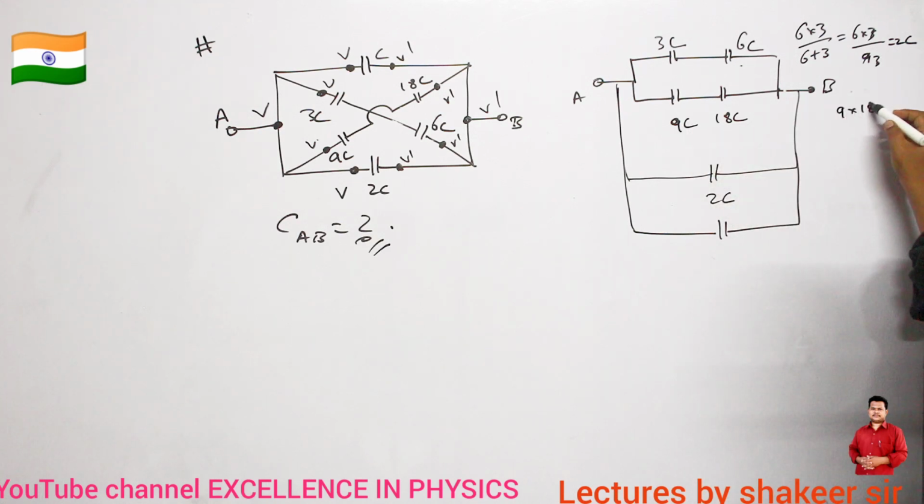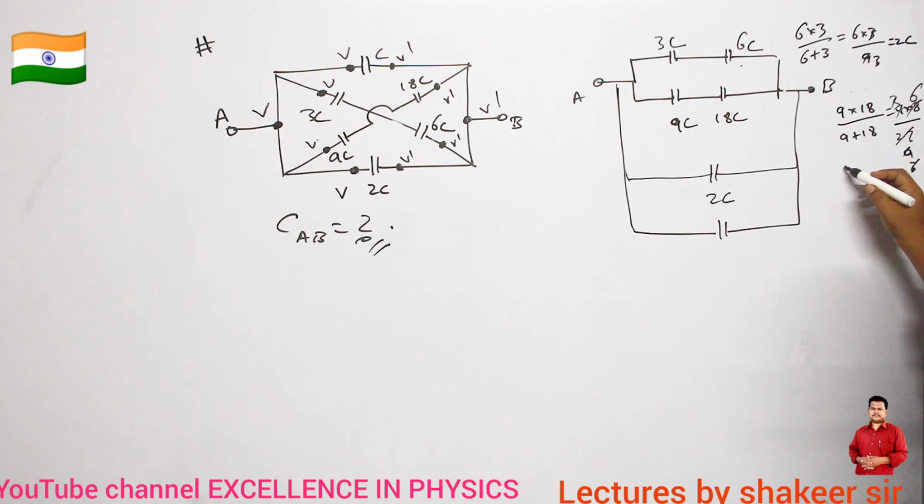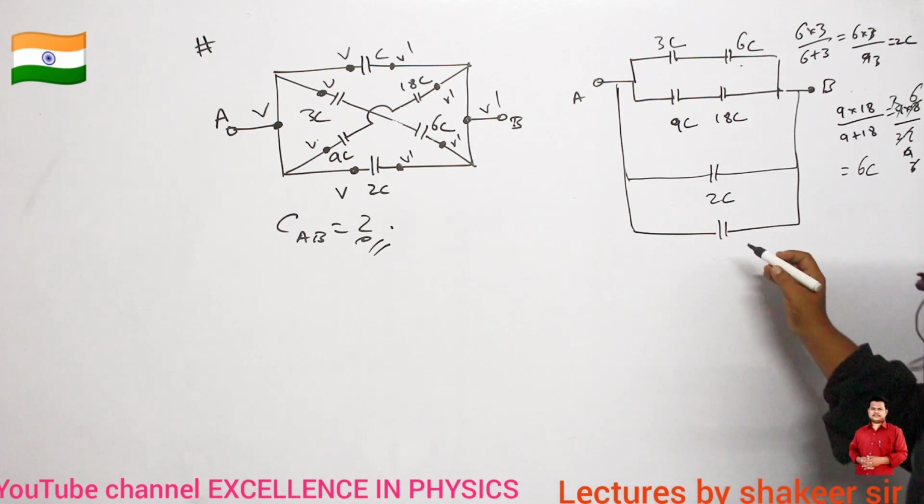Next, what about this one? 9C and 18C are also connected in series. So 9 into 18 by 9 plus 18. 9 plus 18 is 27. So how much is it? 9 into 18 divided by 27, which is 6C. Sorry, 6C is the capacitance. So this much is 6C.